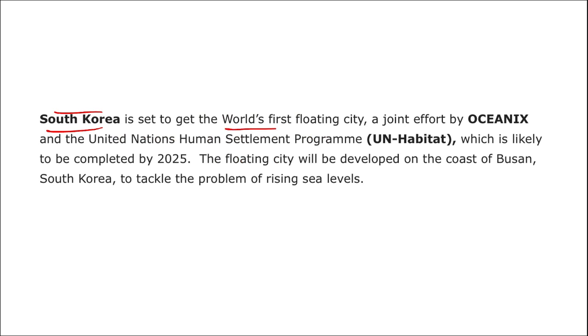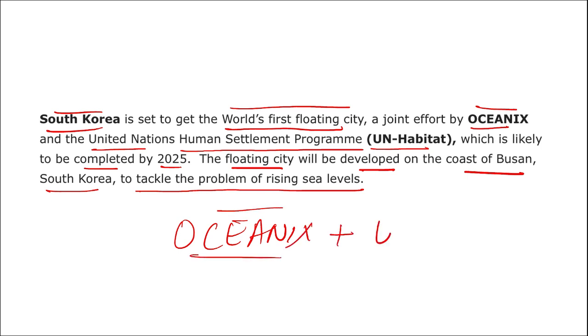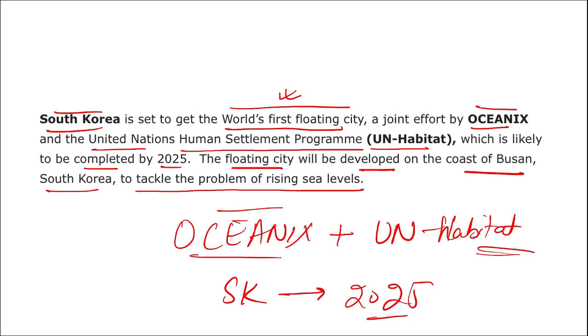South Korea, world's first floating city. This floating city concept will be a joint effort by Oceanics and the United Nations Human Settlement Program, that is your UN Habitat, which is likely to be completed by the year 2025. The floating city, which will be developed on the coast of Busan, South Korea, is to tackle the problem of rising sea levels. All right, so remember the name Oceanics. This will be helping UN Habitat to build this world's first floating city by South Korea, and the time period given here is the year 2025.